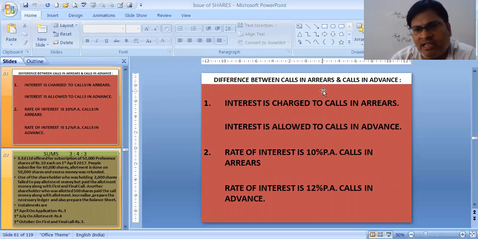The difference between calls in arrear and calls in advance: interest is charged on calls in arrear, and interest is allowed on calls in advance. The rate of interest on calls in arrear is 10% per annum, and the rate of interest on calls in advance is 12% per annum. Now, after doing this theory, let's do a sum.